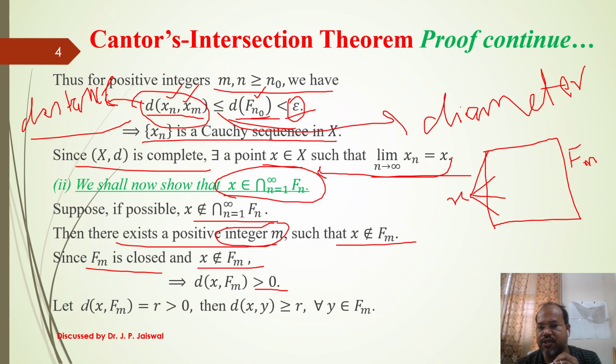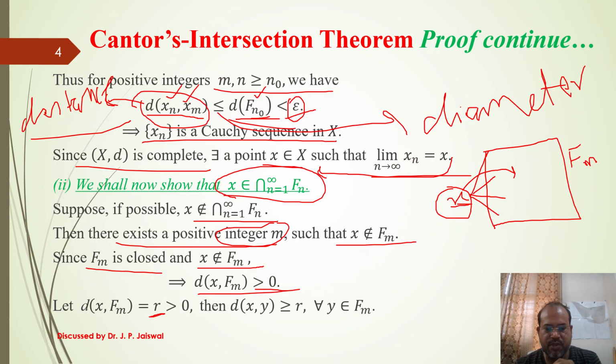If it is equal to 0, then x should either belong to that set or be a limit point. But we are saying it does not belong to fm, so neither does it belong to it, nor is it a limit point. So the distance is definitely greater than 0, and we assume this distance is r.